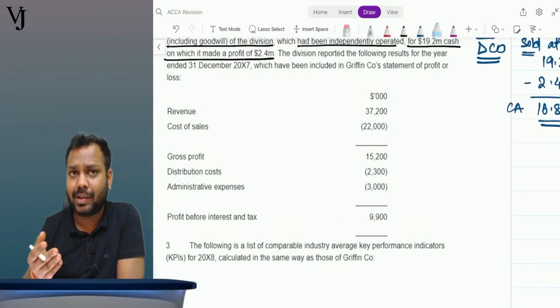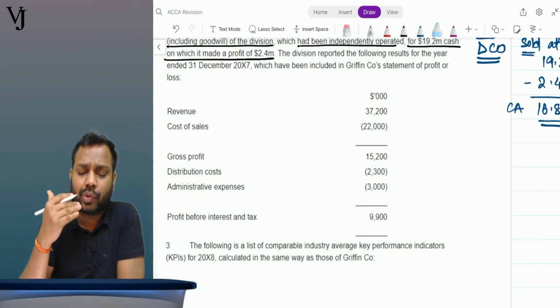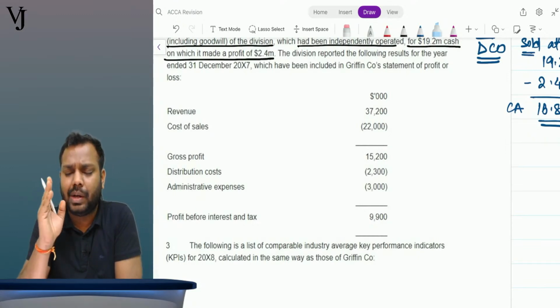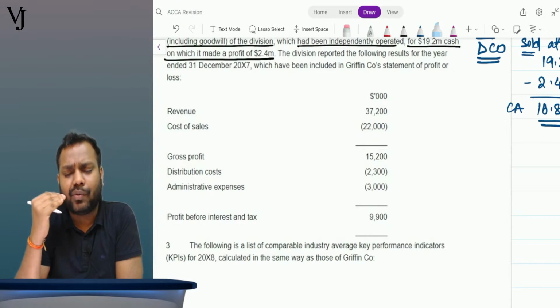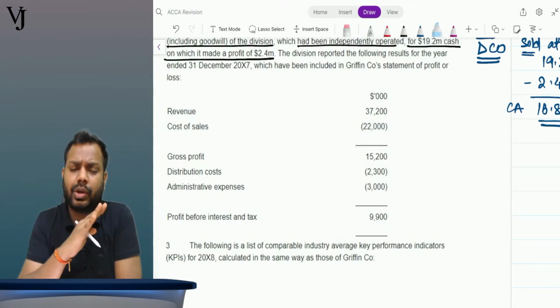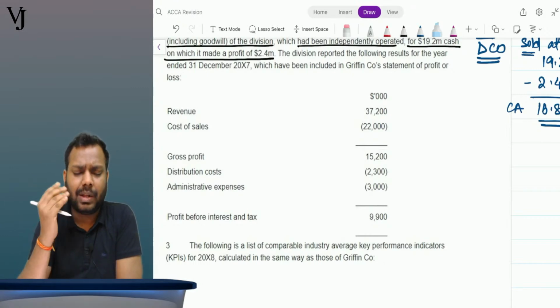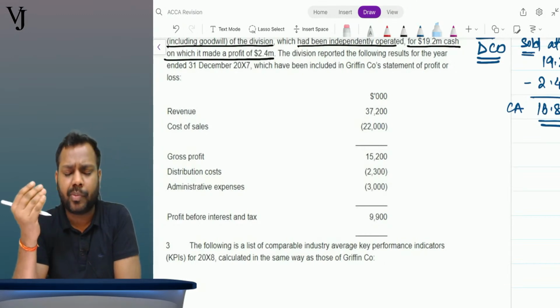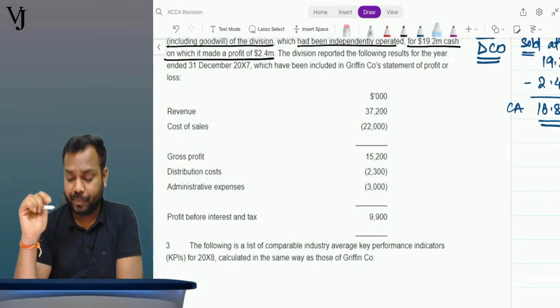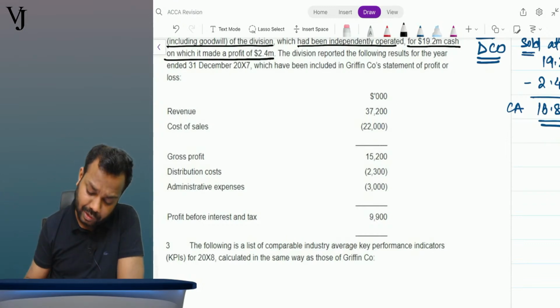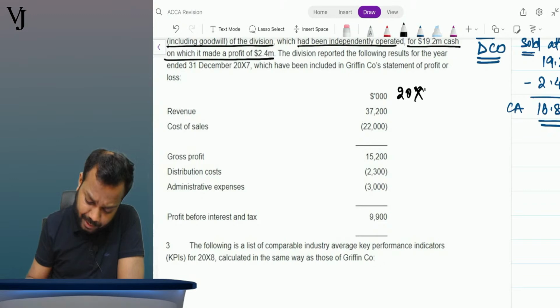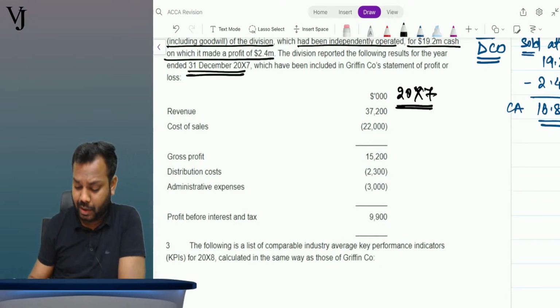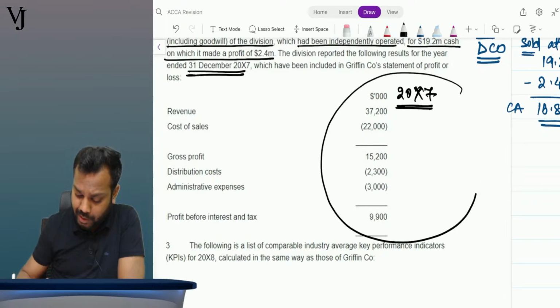Since in the current year it was discontinued, it was sold on the very first day itself. For the current year, that is 20x8, it was sold on the very first day itself. So it will not show anything. But in the previous year, it will show revenue, cost of sales, operating expenses, finance cost, profit before tax, tax expense, everything. So for the previous year, that is 20x7, 31st December 2007, revenue is the data given for the division sold.